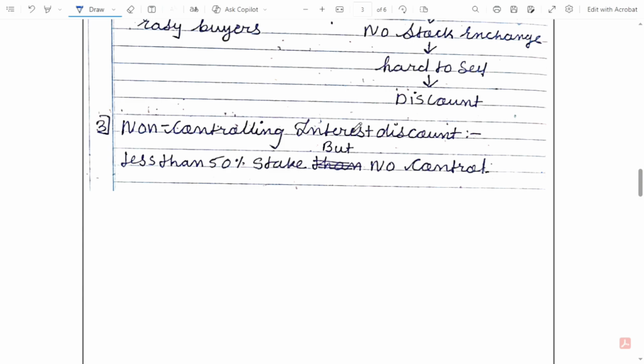Then there is a non-controlling interest discount. Non-controlling interest means we are holding less than 50% stake in the company. If we are holding less than 50% stake, it means we do not have control in the company, and because of that we sometimes give a discount.